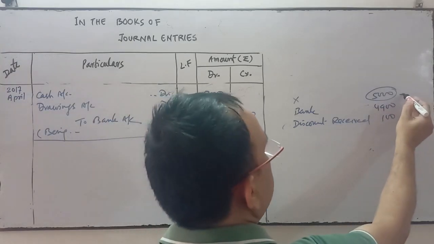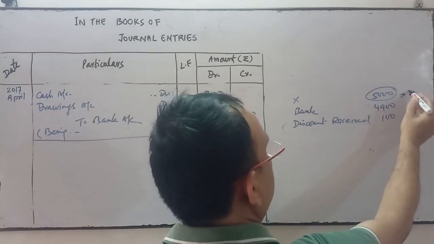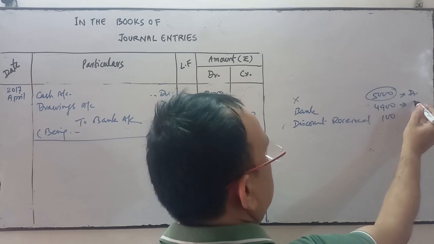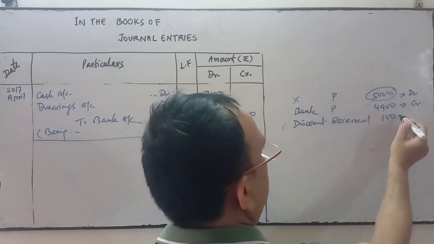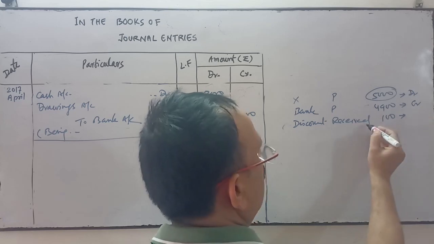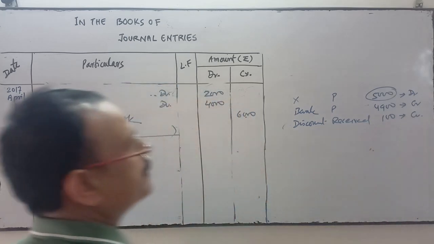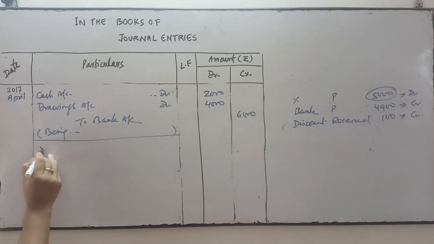X comes under personal account. He is the receiver, debit. Bank is also a personal account, giver, credit. Discount received is income, a nominal account. All incomes and gains, credit. So X account will be debit.